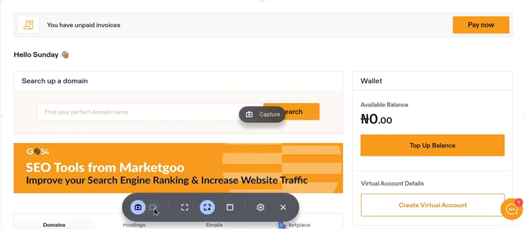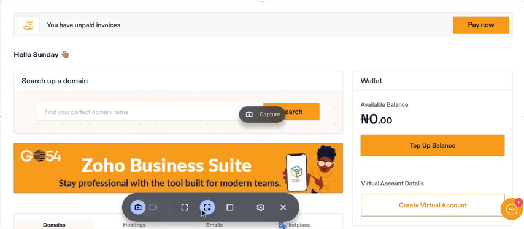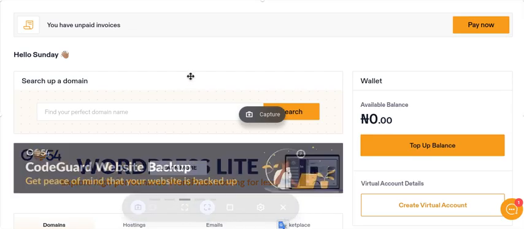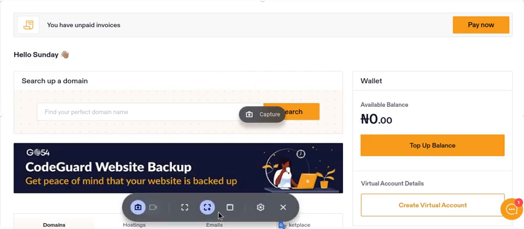While recording, you can capture the screen, and it follows the same procedure. If you want to do recording, you just toggle this on. You can set the size of the screen you want to record to the video. If you want to take a partial screenshot of the video, when you toggle this on, you will be provided with a plus icon where you can draw the area of the screen that you want to record.